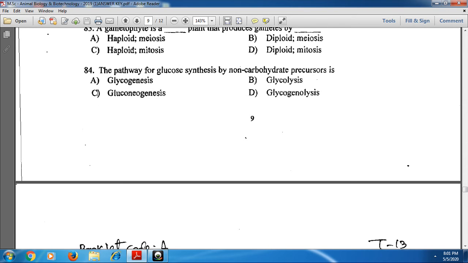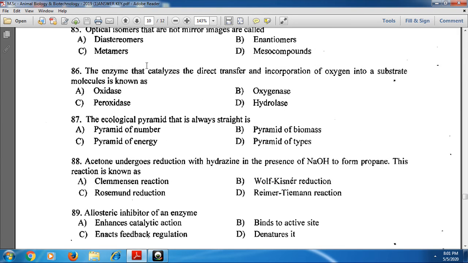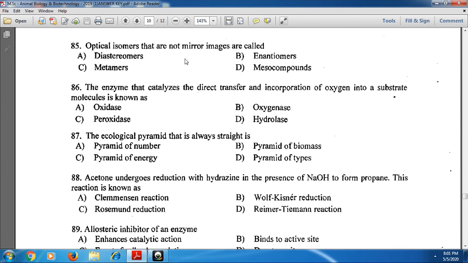And next, 84th one, the pathway for glucose synthesis by non-carbohydrate precursors is called gluconeogenesis. Glucose synthesis by non-carbohydrate precursors is called the gluconeogenesis process.